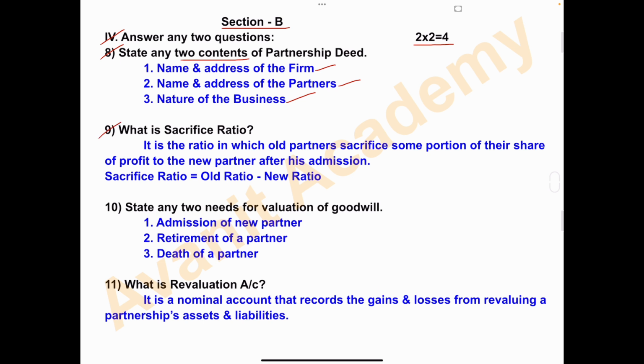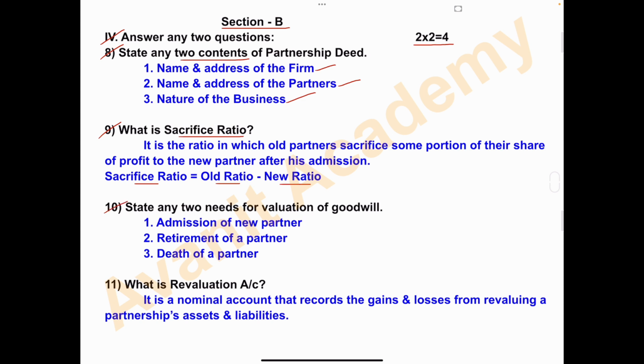Question number 9. What is sacrifice ratio? It is the ratio in which old partners sacrifice some portion of their share of profit to the new partner after his admission. And to calculate sacrifice ratio, formula is old ratio minus new ratio.